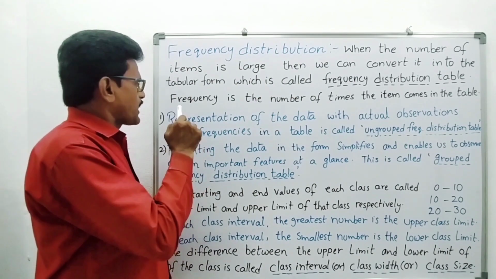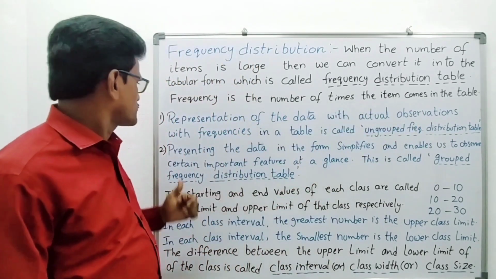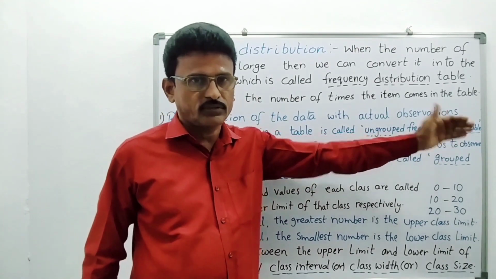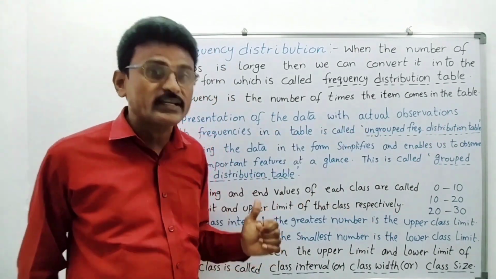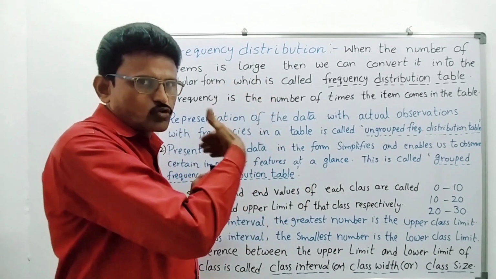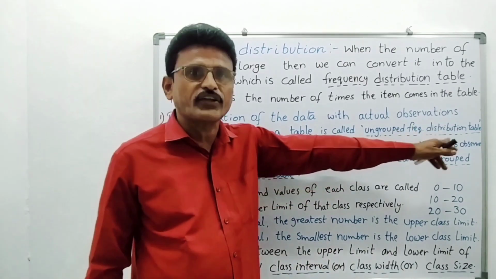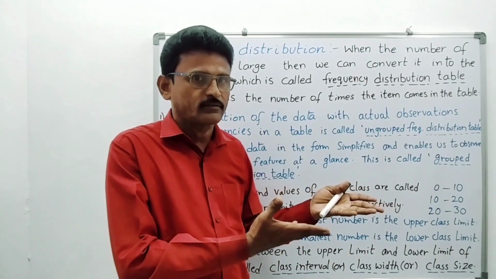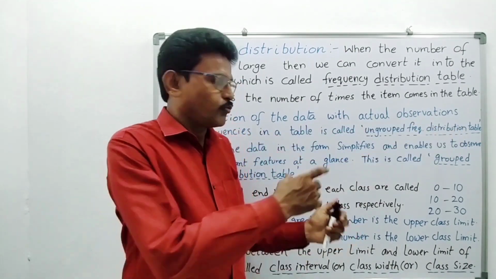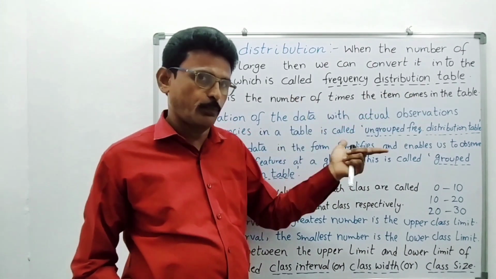Now what is this? A representation of the data with actual observations with the frequencies in a table is called an ungrouped frequency distribution table. Just now I told you, out of 30 students, we are writing in tabular form: 0 marks, 1 mark, 2 marks, 3 marks, up to 10 marks. This is an ungrouped frequency distribution table. We are not grouping here. Only 1 mark, how many students, 2 marks, how many students, only in tabular form we are writing. That is frequency distribution table for ungrouped data.